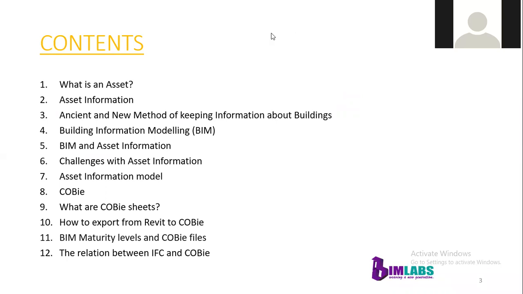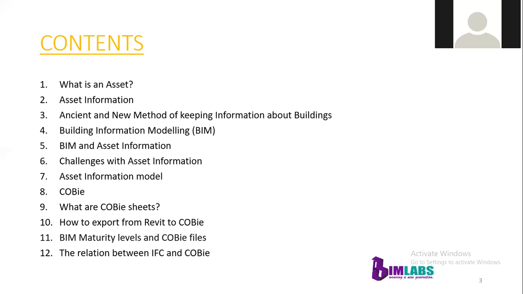About the topic asset information modeling, these are the contents I prepared for this talk. First, what is an asset? Before knowing what asset information modeling is, you should know what an asset is. Then, what is asset information meant for? Then, what is the difference between ancient and new methods of keeping information about different buildings? Then, what is BIM?